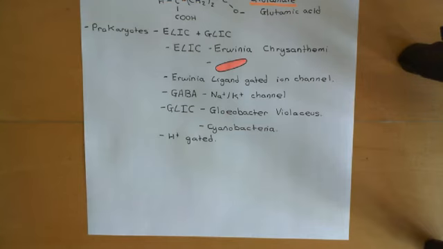So if you decrease pH around the Gloeobacter violaceus, then you get protons binding to this GLIC channel, and that causes the GLIC channel to open. And again, the GLIC channel is just a single channel, basically. It's not a family of channels. It's one of these cis-loop ligand-gated ion channels. It's a pentamer. It's made up of 5 subunits, and those subunits are all identical, called the GLIC channel subunits. Okay, protons bind to the GLIC channel and then cause it to open, basically.